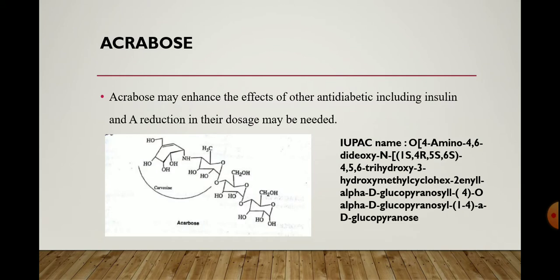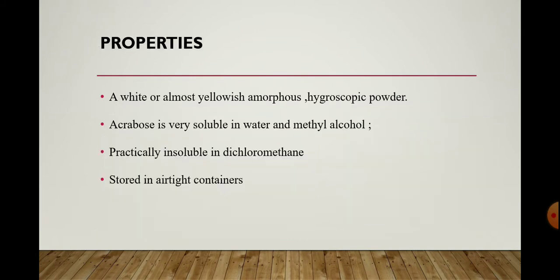Next, the drugs used as glucosidase inhibitors. The first drug is acarbose. Acarbose may enhance the effect of other antidiabetics including insulin, and a reduction in their dose may be needed. So this is the structure of acarbose.